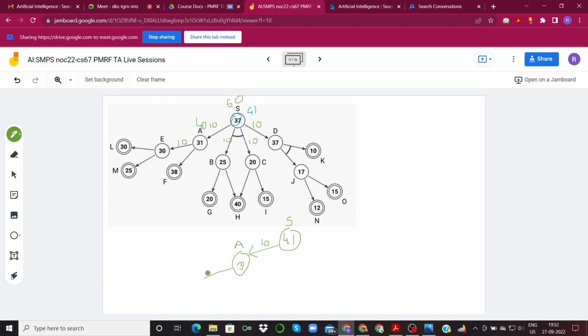right? So if we had done this, edge cost is 10, this would have become 40 plus 10, 50.